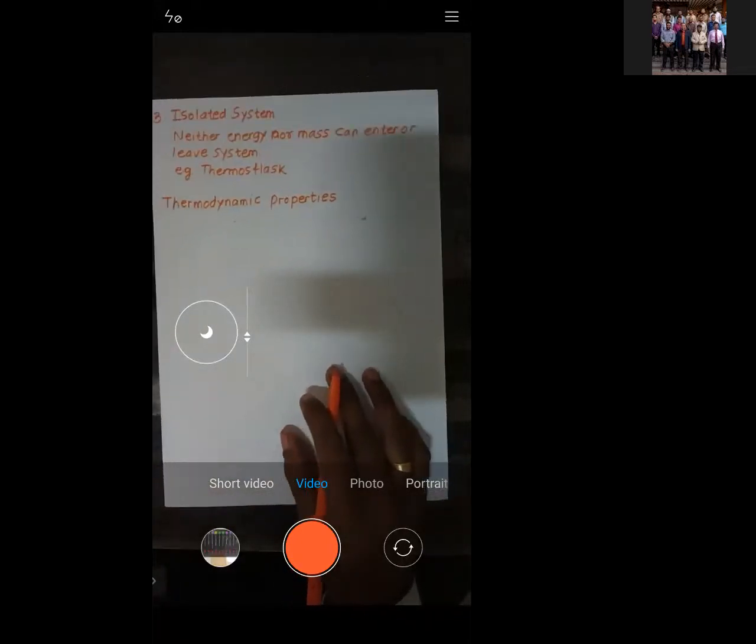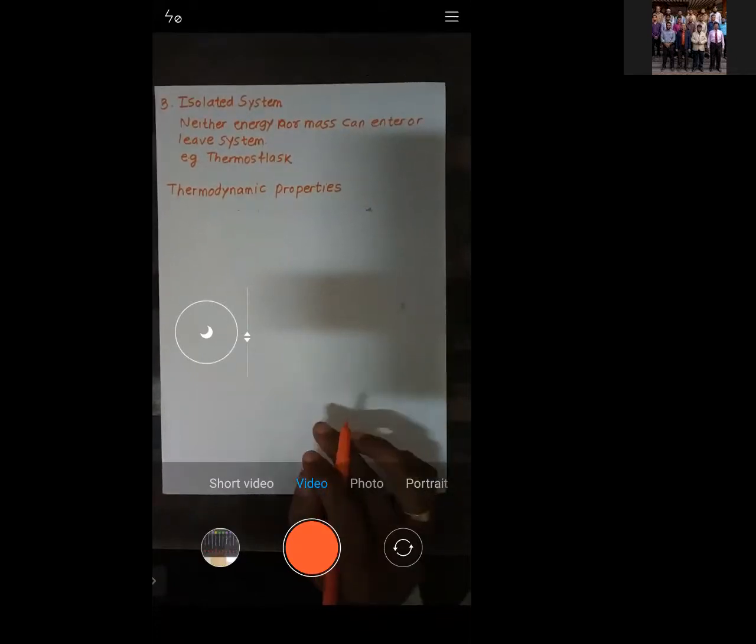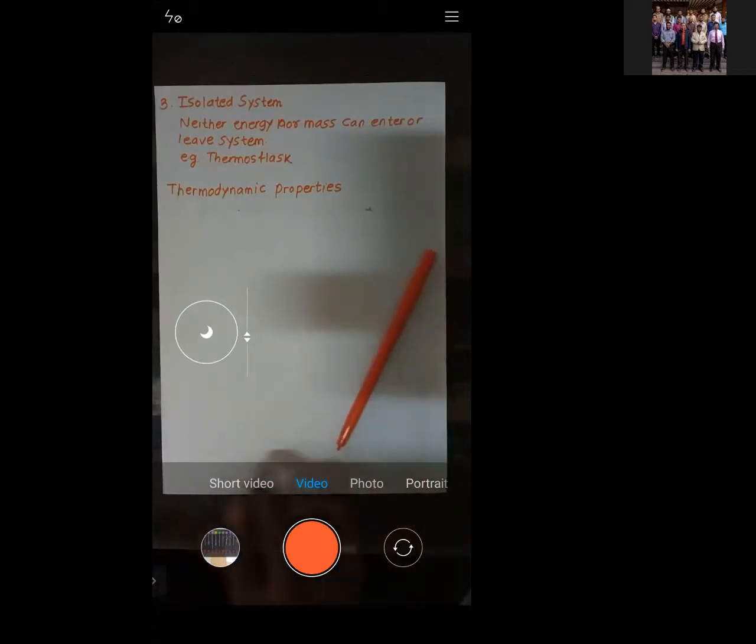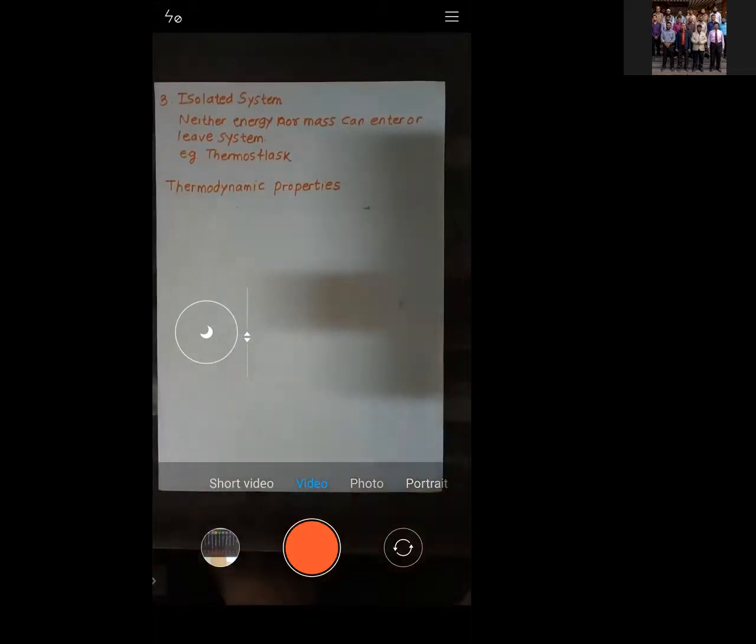See, if I told you the temperature of the water is 80 degrees Celsius, what do you understand from that? Is it hot or cold? Hot, right?